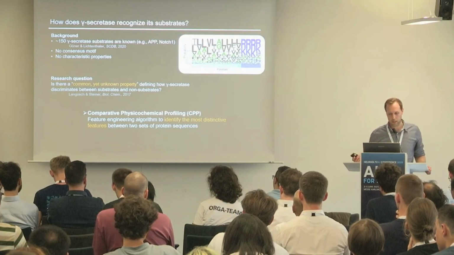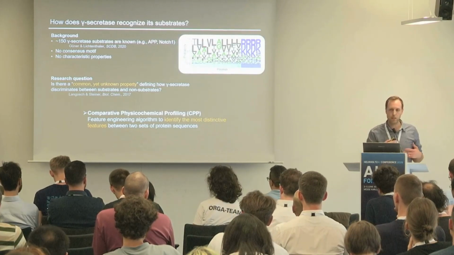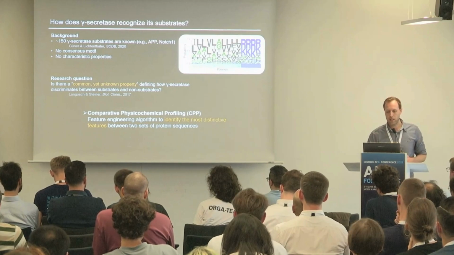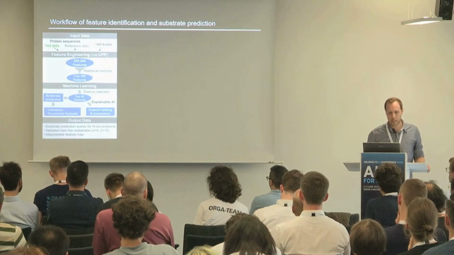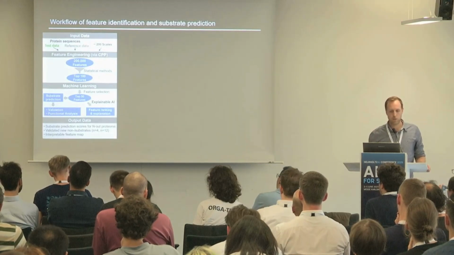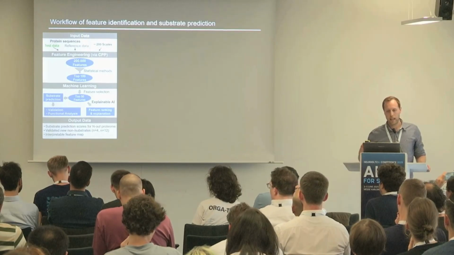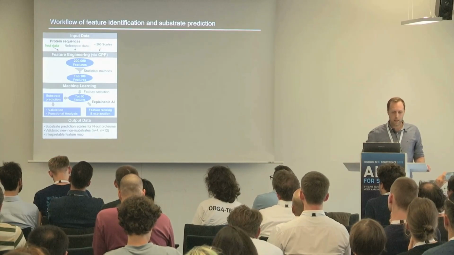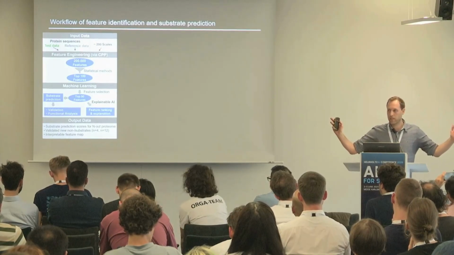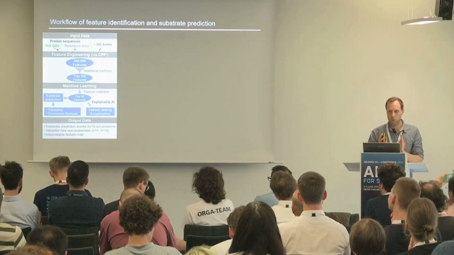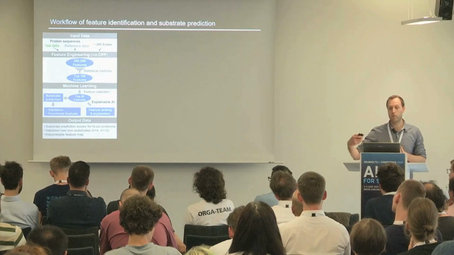profiling, in short CPP. CPP takes two sets of protein sequences and aims to identify the most distinctive features between these two sets. Here you can see our workflow. As explained, we use two protein sequence sets as an input and different amino acid scales. Then CPP creates in total 200,000 different features, and using statistical filtering, filters them down to the top 100 features, which then can be used for machine learning.